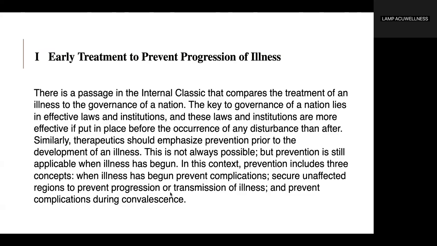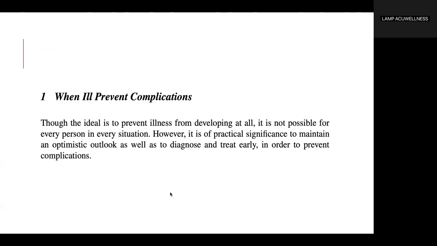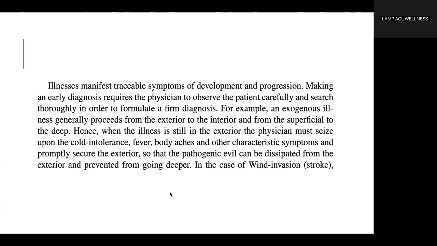When illness has begun, prevent complications. Secure unaffected regions to prevent progression or transmission of illness, and prevent complications during convalescence. Number one, when ill, prevent complications. Though the ideal is to prevent illness from developing at all, it is not possible for every person in every situation. However, it is of practical significance to maintain an optimistic outlook as well as to diagnose and treat early in order to prevent complications.